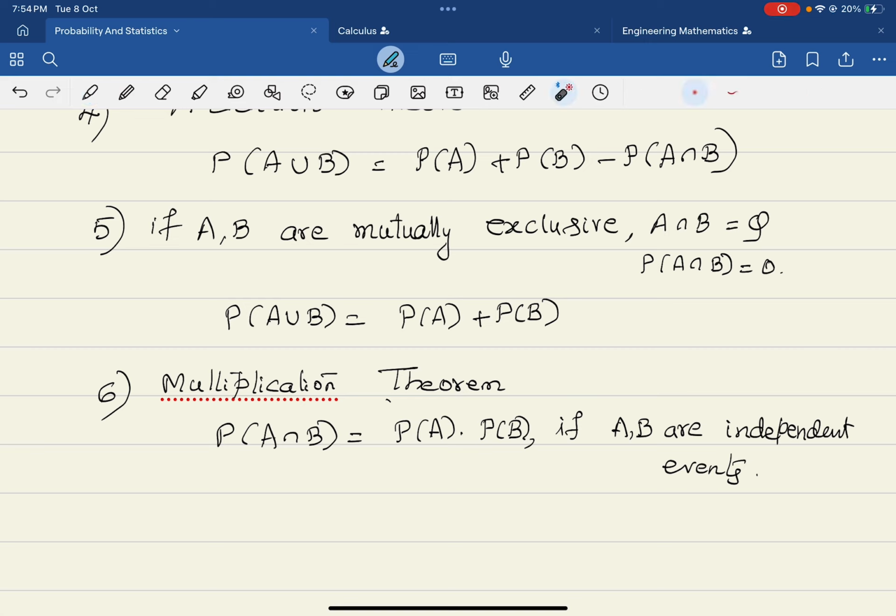Both the events may happen. Then the product of their probabilities gives P of A intersection B, when A and B are two independent events.